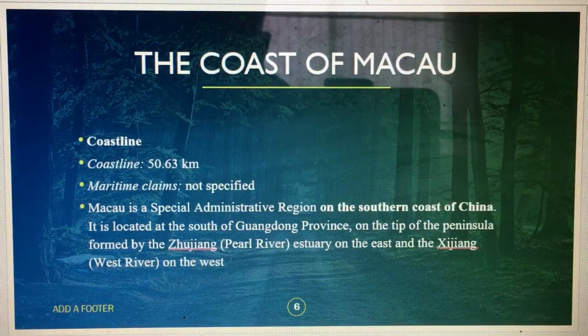The coast of Macau. Its coastline is 50.63 kilometers. In maritime claims, it is not specified. Macau is a special administrative region on the southern coast of China. It is located at the south of Guangdong province on the tip of the peninsula formed by the Pearl River estuary on the east and the West River on the west.